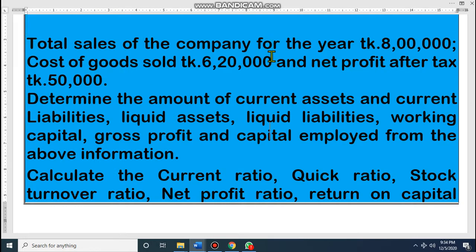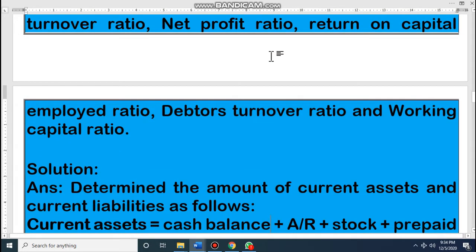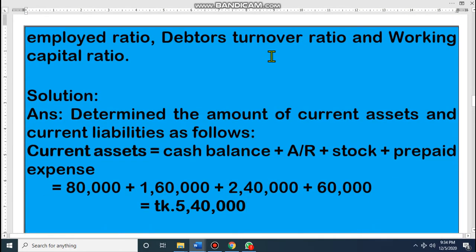And dear student, let's see our math. Determine the amount of current asset. Dear student, all of you know that current asset means the asset which will give you short term benefit. Look at this math, earlier we have read cash balance, accounts receivable, stock and prepaid expenses. These four are the current assets.